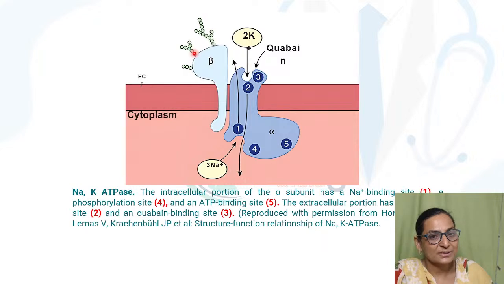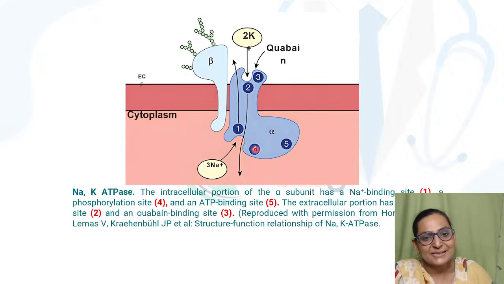It has got glycosylation sites. So the active one is your alpha subunit, and beta is mainly meant for glycosylation. You can see that there are different binding sites available on the alpha subunit.